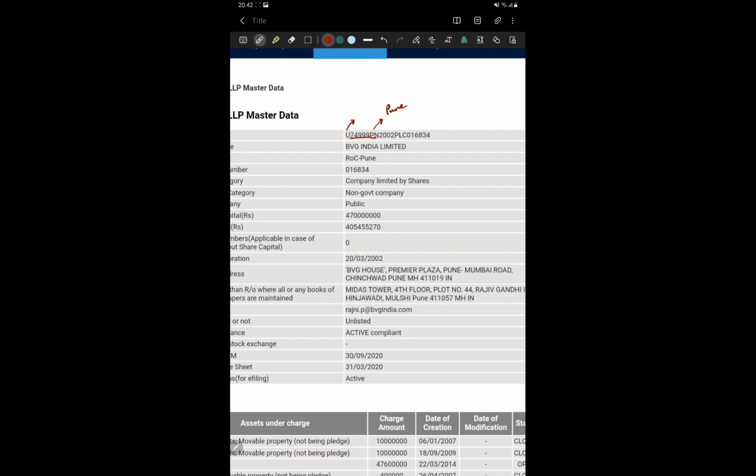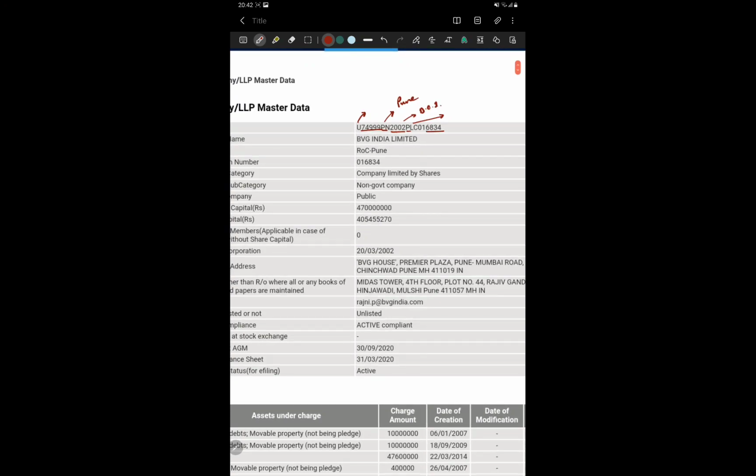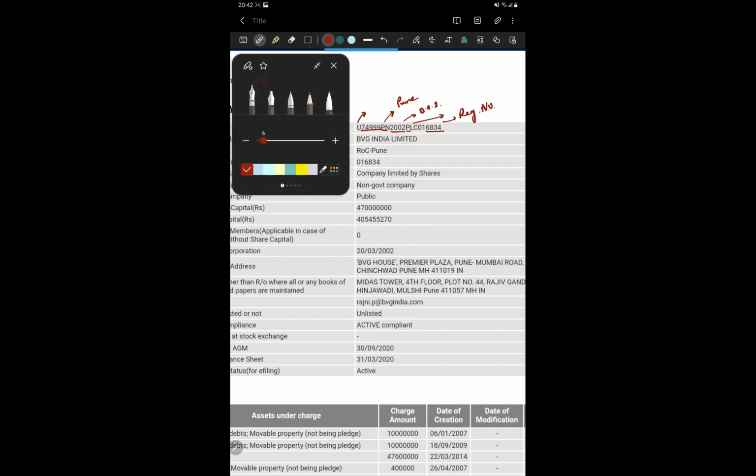Next one is 2002. What does this designate? It designates the year of incorporation, when this company was established. Next, PT or PL. PL or PT designates whether it is public listed, non-profit, a foreign company or any other type of company. What do the last 4 digits designate? This designates the registration number of that particular company.